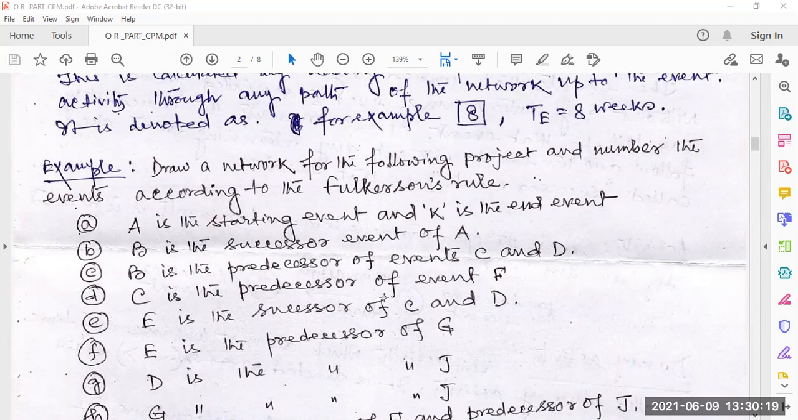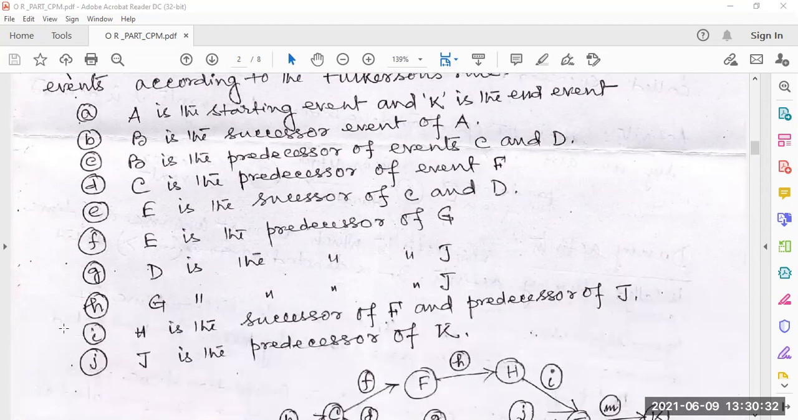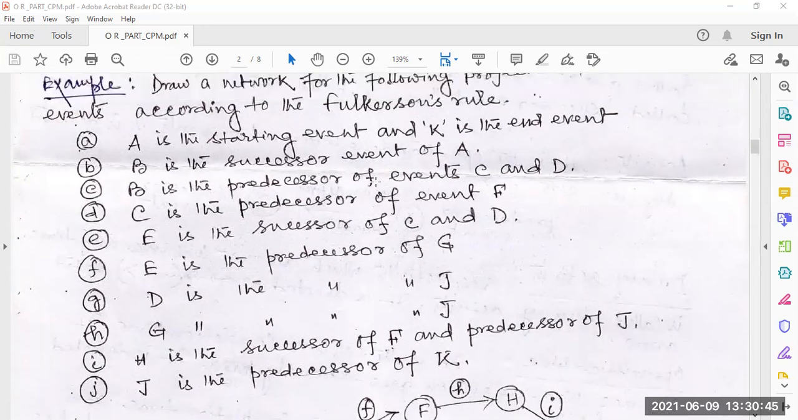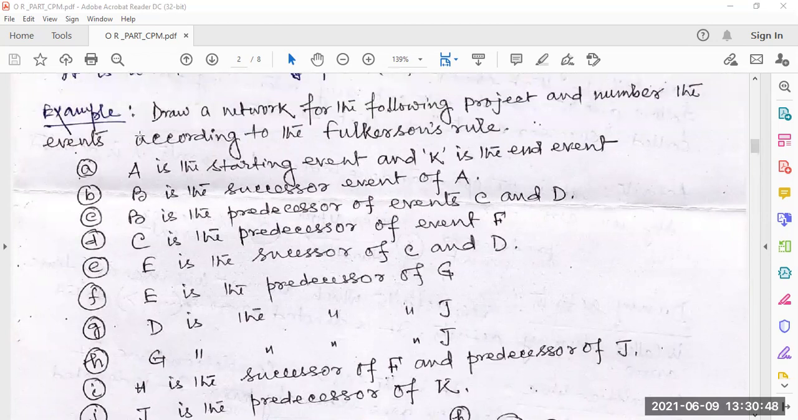C is the predecessor event of F. E is the successor of C and D. E is the predecessor of G. D is the predecessor of J. G is the predecessor of J. And H is the successor of F and predecessor of J. J is the predecessor of K. Now look here, all this information is given, and it is also given that A is the starting event. So we have to start from A, and K is the end event. Both are given, starting and end.